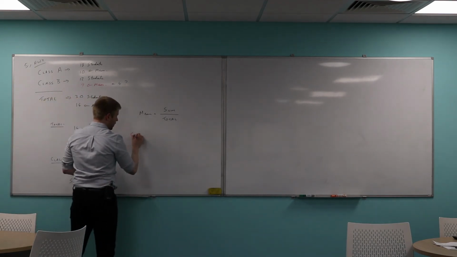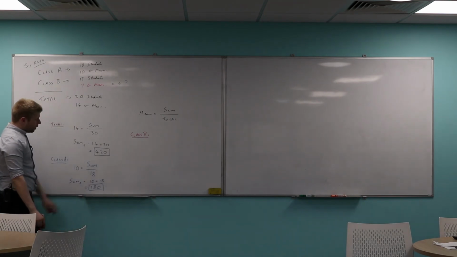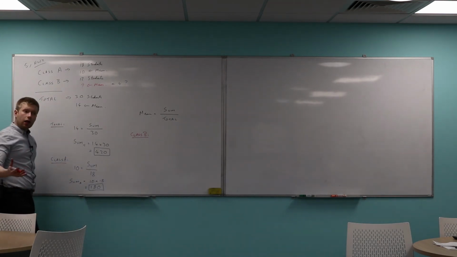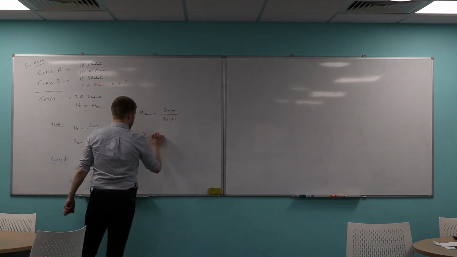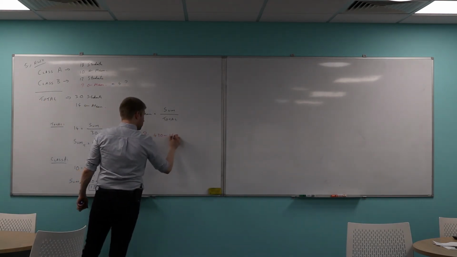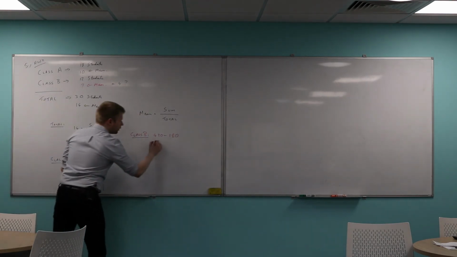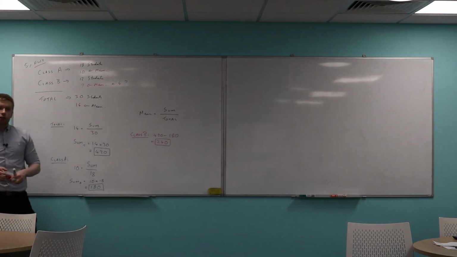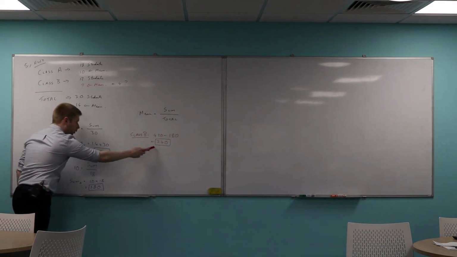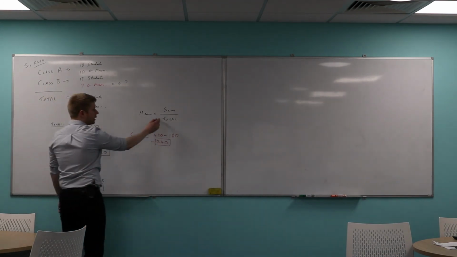So if I do class B over here, I take 420 and I subtract 180. The difference must be made up by class B. So would it be 240? Yeah? So basically if I added all of the marks from class B together, I would get 240. And you see if you add those together, you get 420. Is that okay? Now it's just a case of sticking things in your formula.